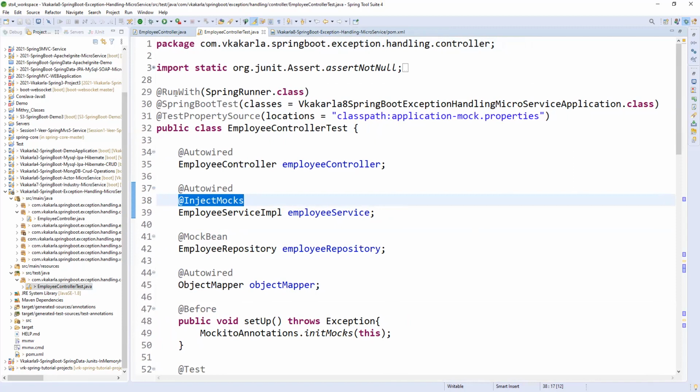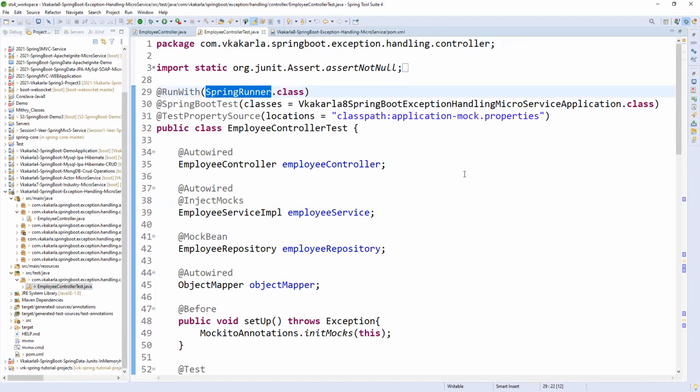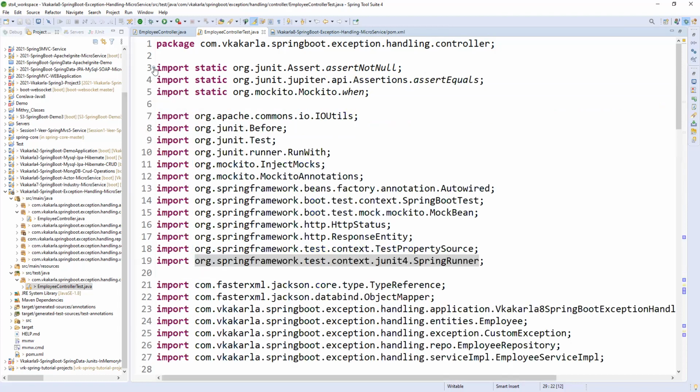First of all, RunWith SpringRunner class. Just as we have Struts on top of servlets, JPA and Hibernate on top of JDBC, on top of normal JUnits we have the SpringRunner class, which Spring provided for JUnit 4.